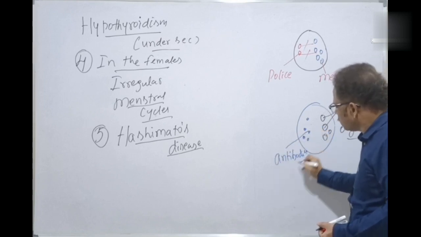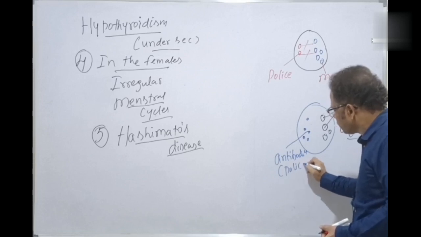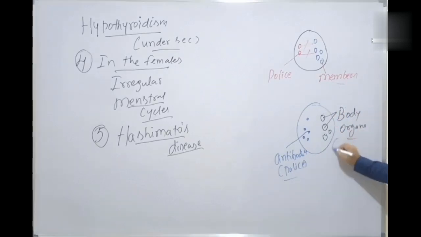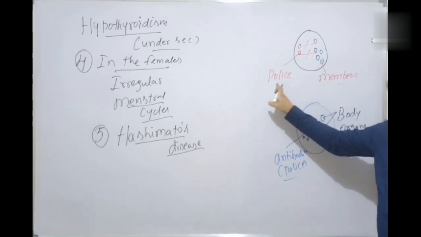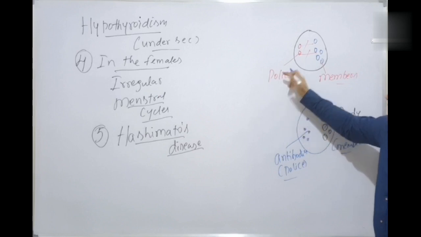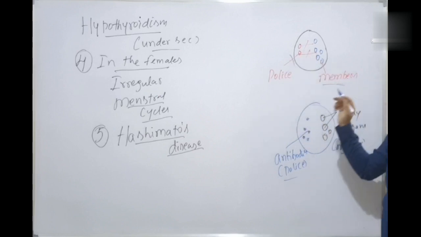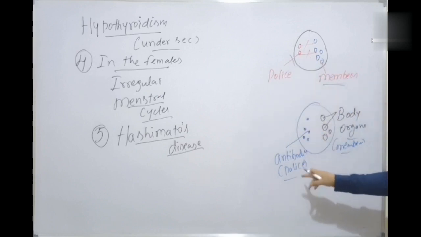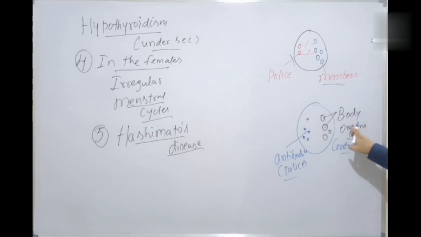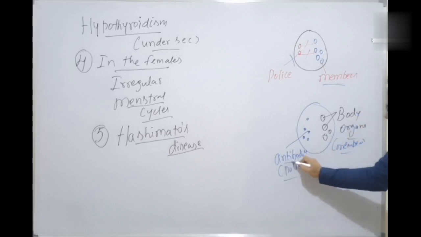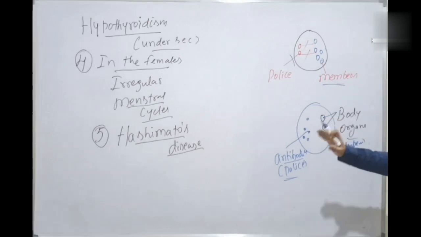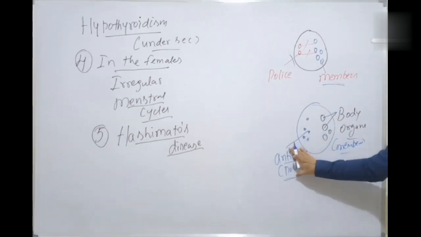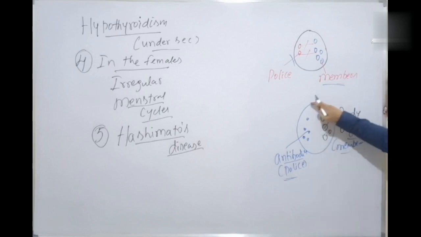They are like policemen, and the body organs are like the members. The members should be protected by police. But if the police turn against them, who will protect the members? The same case here. Actually, the body organs should be protected by antibodies, called police here. But sometimes the antibodies turn against the person's own body.